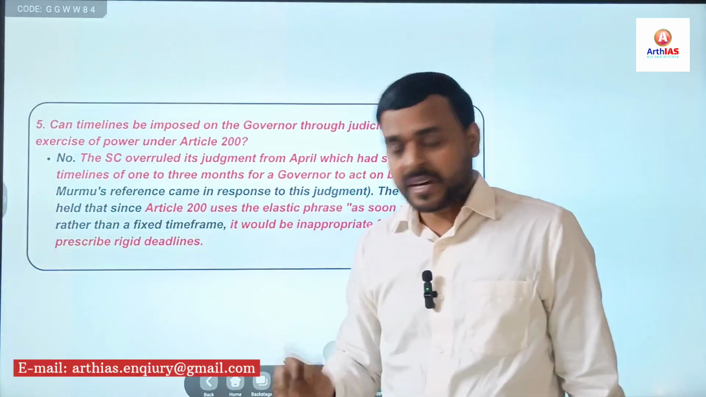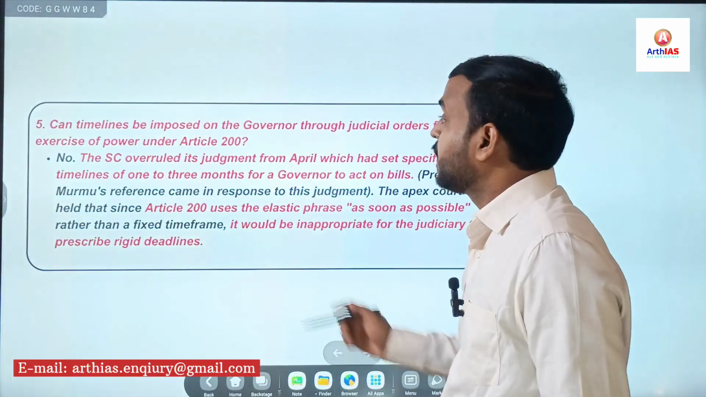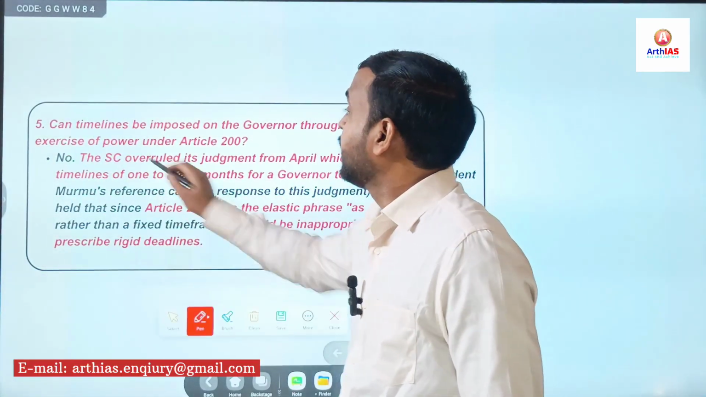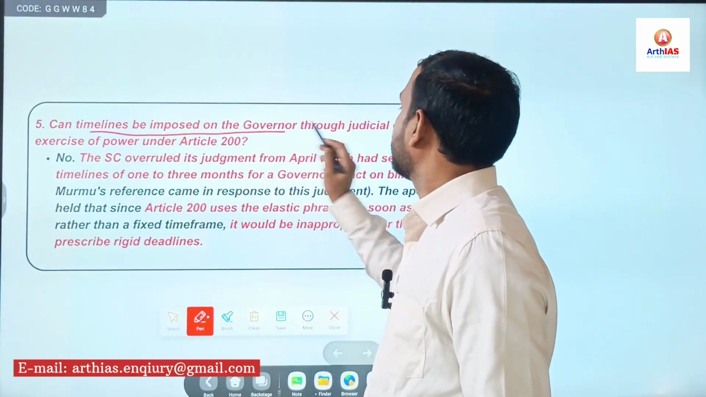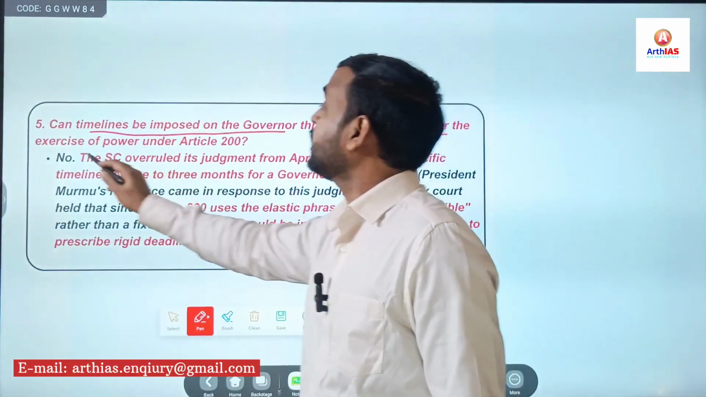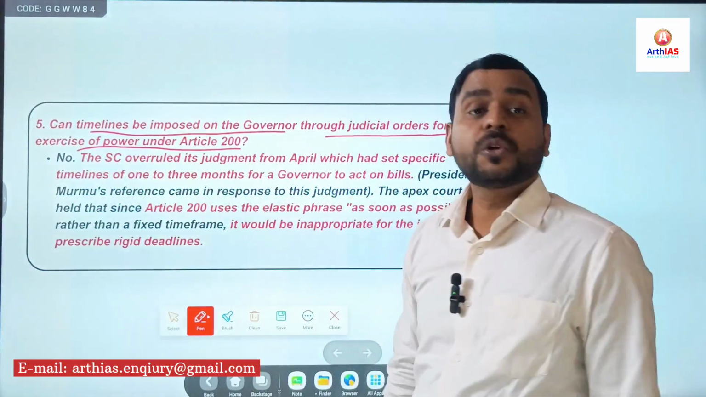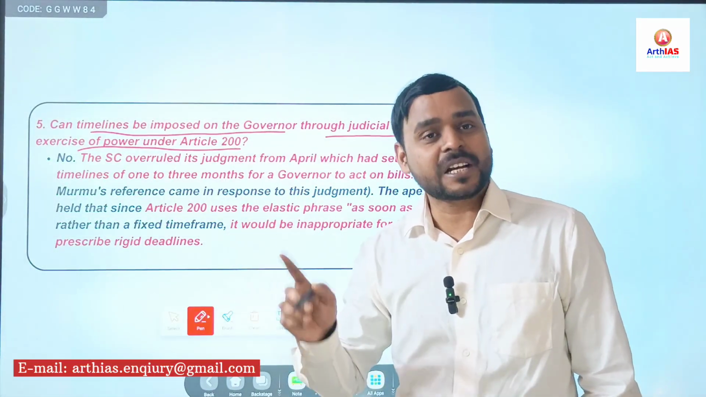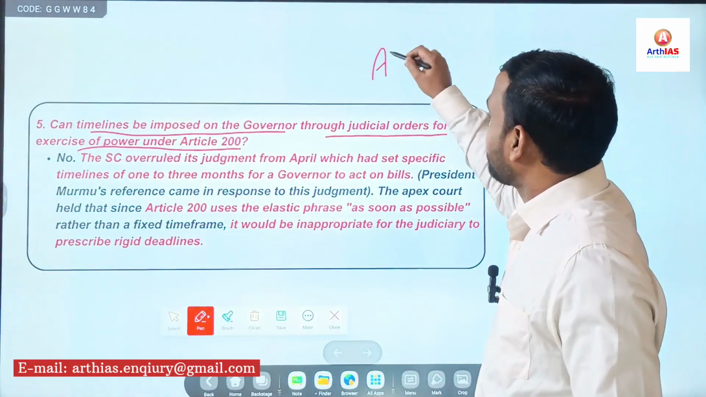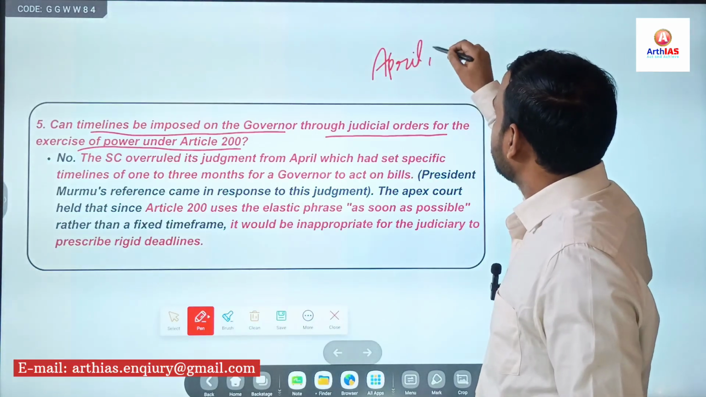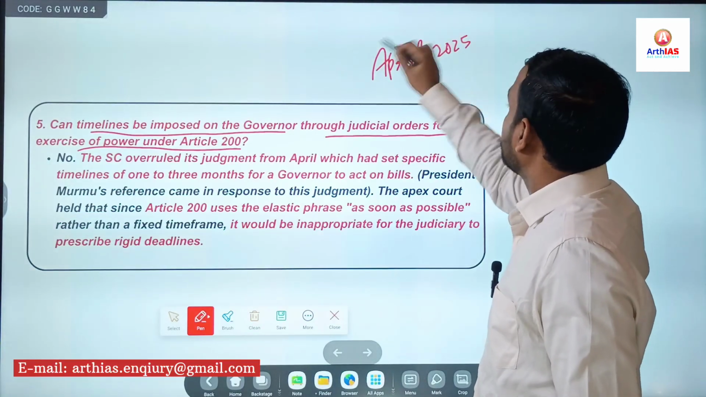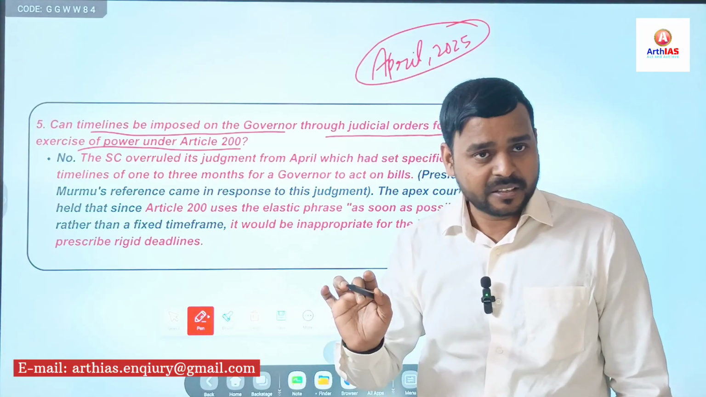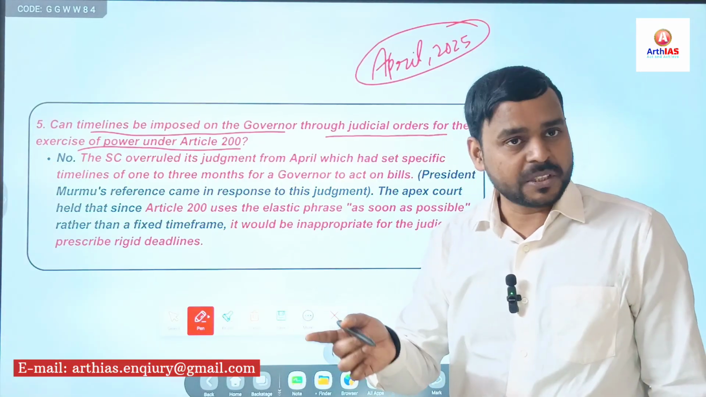Next, question number 5. Here the President had asked whether timelines can be imposed on the governors through judicial orders for the exercise of powers under Article 200. The same question was asked in April 2025, when the Supreme Court had fixed a timeline of 1 to 3 months, minimum 1 month or maximum 3 months.